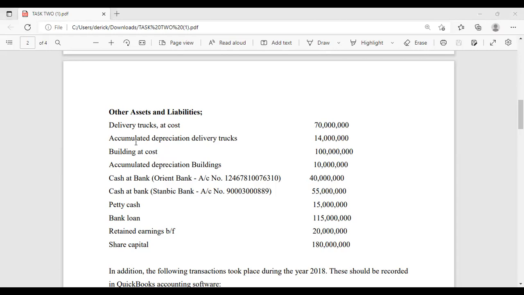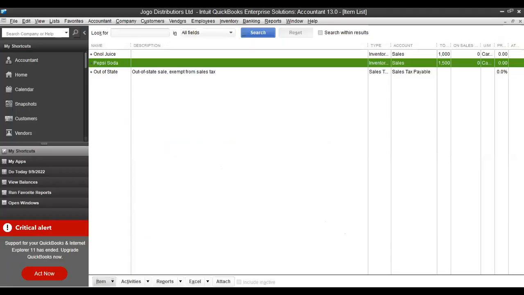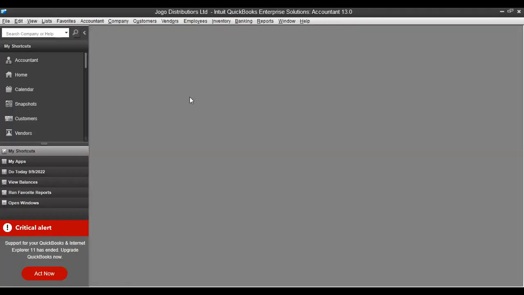Okay, so you normally use charts of accounts. So when you come to your QuickBooks, clear this. Be sure to have a clean screen. So, like I said, for assets and liabilities, you normally use general journals to capture those balances.